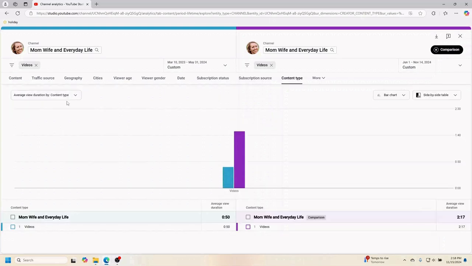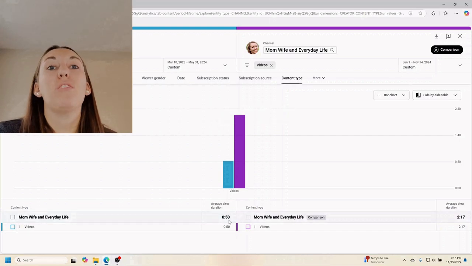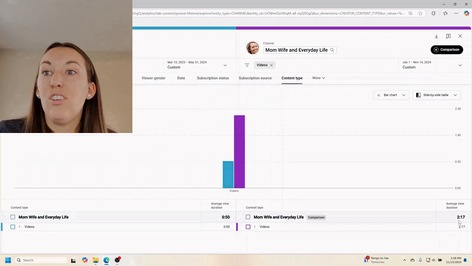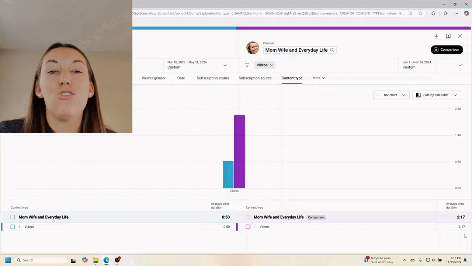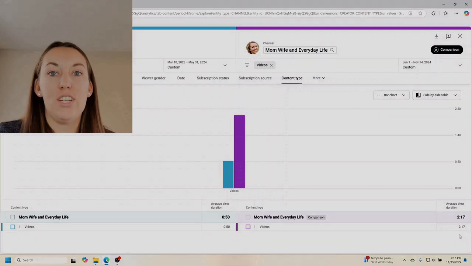Let's see if I can switch it. Okay, my average view duration went from about 50 seconds to 2 minutes and 17 seconds. That is so exciting and encouraging.